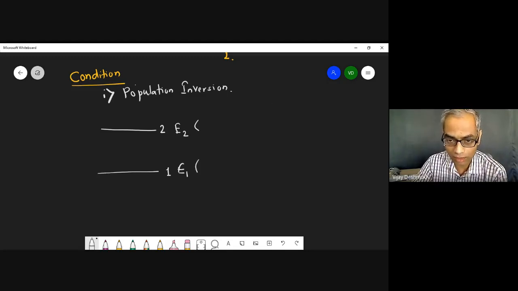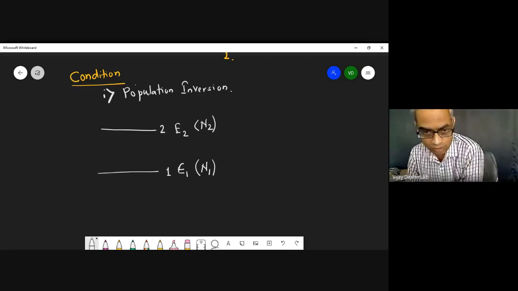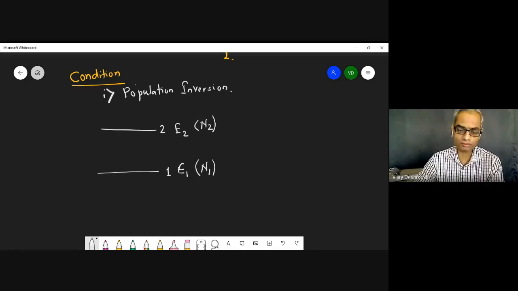Now let us consider there are n number of atoms in each state. So N1 and N2. N1 is the number of atoms in level 1. That could be a ground state. That could be something else also. And level 2 has N2 number of atoms.